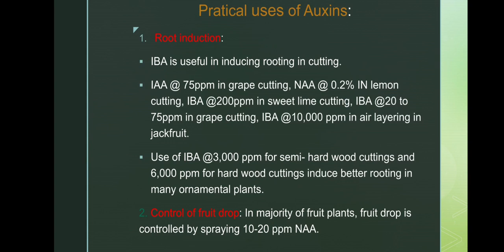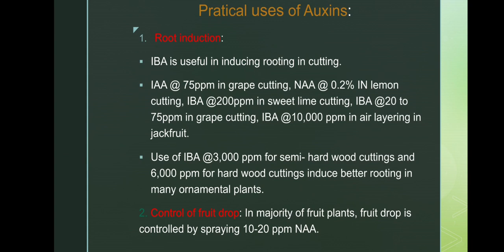IBA at 10,000 ppm in air layering of jackfruit, 10,000 ppm, mention it in your mind. Okay, this must be remembered.